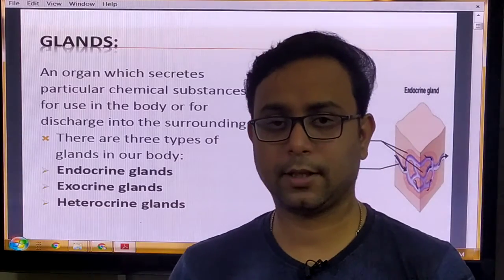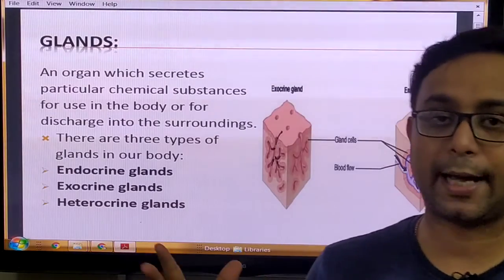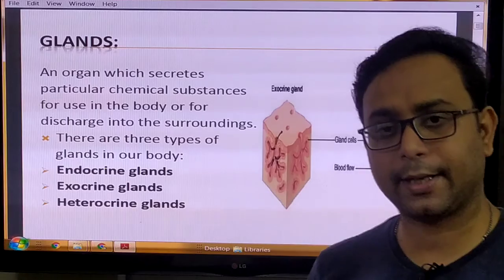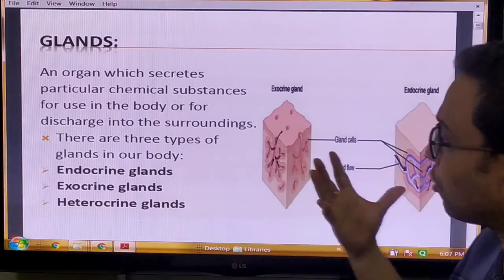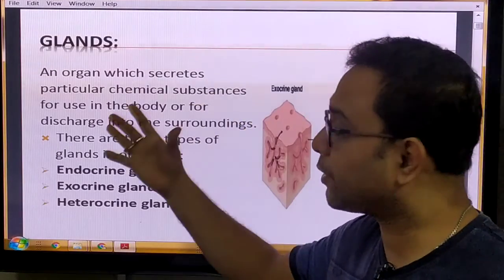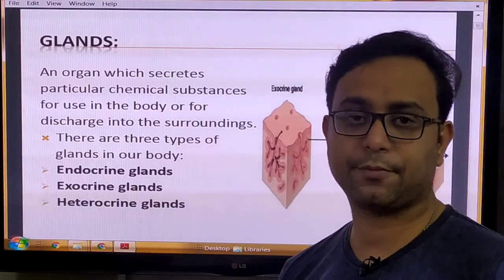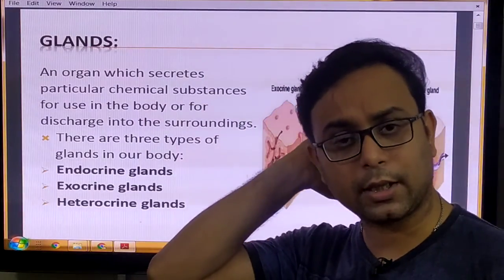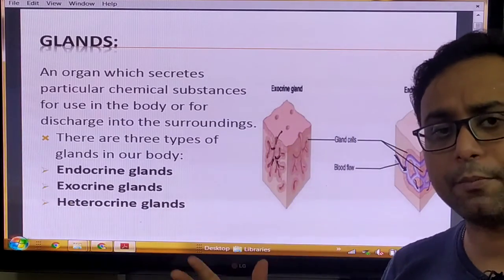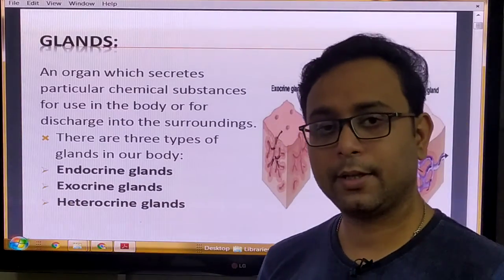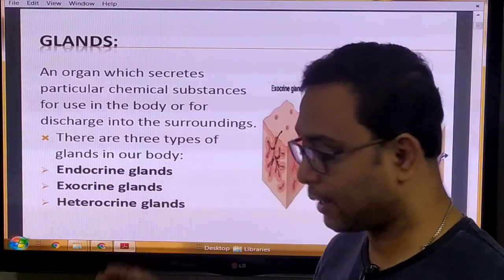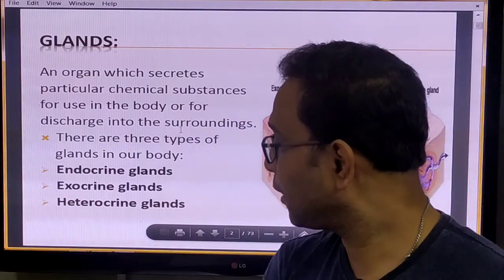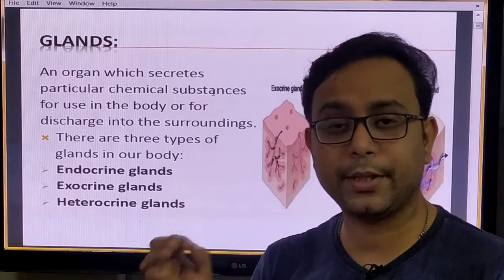So at first we discuss the glands. Endocrine glands are one type of gland, but what are glands? Glands are organs which secrete particular chemical substances. This is called a gland. Three types of glands are present in our body: endocrine glands, exocrine glands, and the heterocrine or mixed gland.